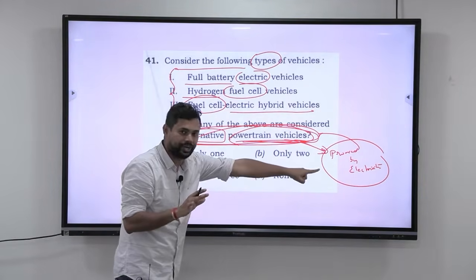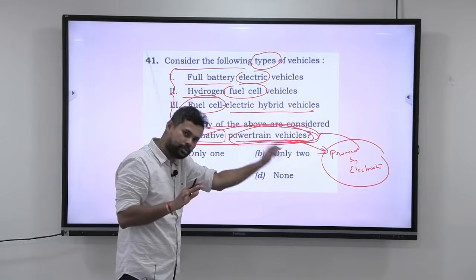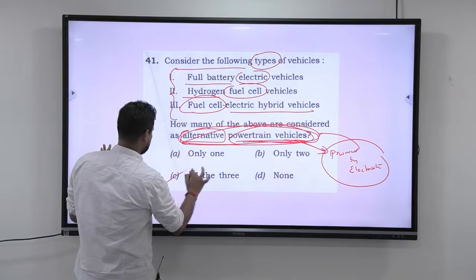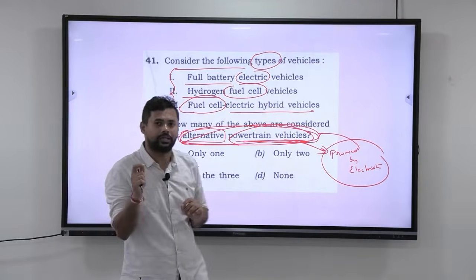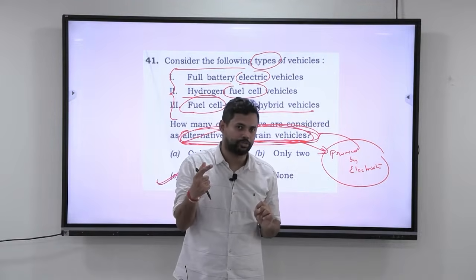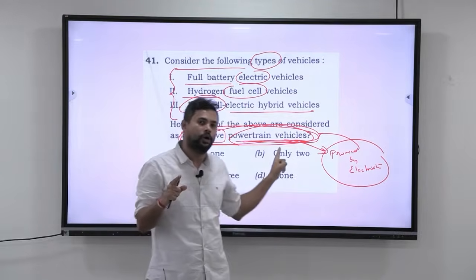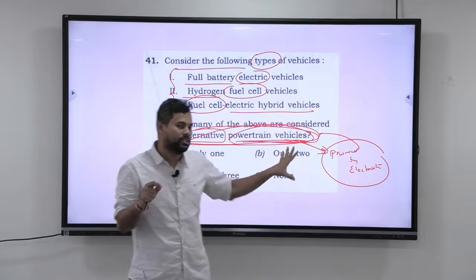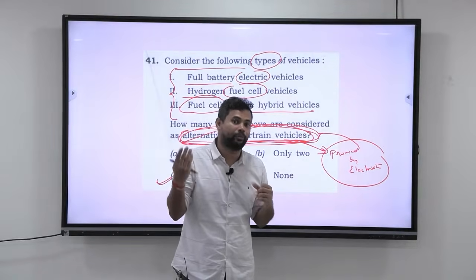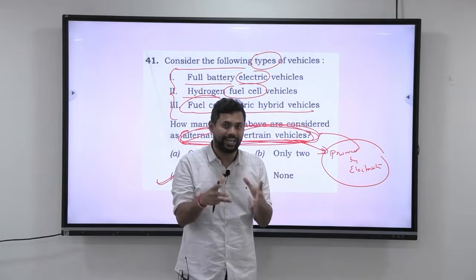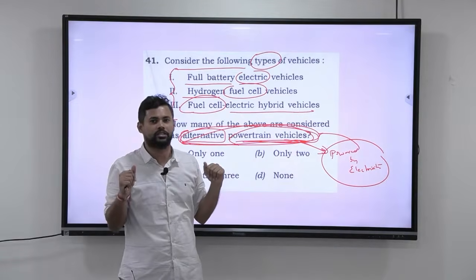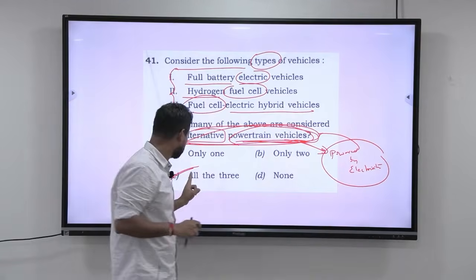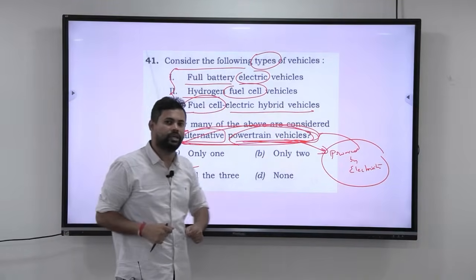If you can simplify it to electric vehicles, you know that all the three types come under electric vehicles. It can be an alternative to electric vehicles. So the answer here is C. All the three can be the types of vehicles that can be an alternative to powertrain vehicles. I hope you understood this. The normal electric vehicles are lithium ion battery vehicles, so an alternative to those are these three. That is all the answer is. If you can simplify like that, you will always get the answer. So the answer to this question is C. All the options are correct.